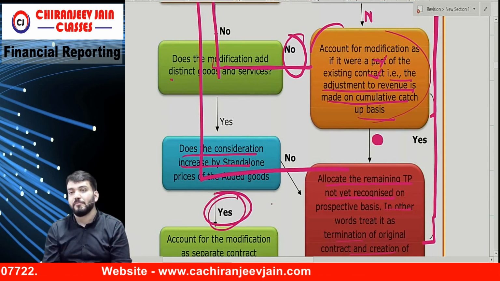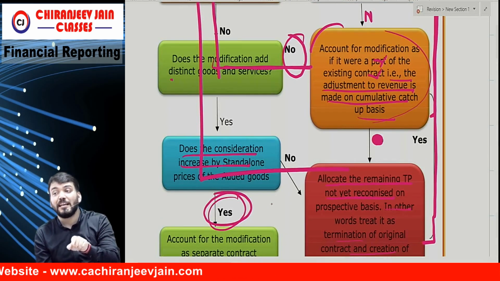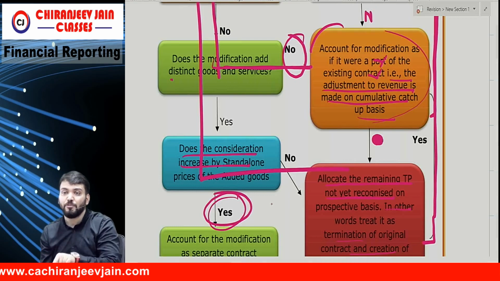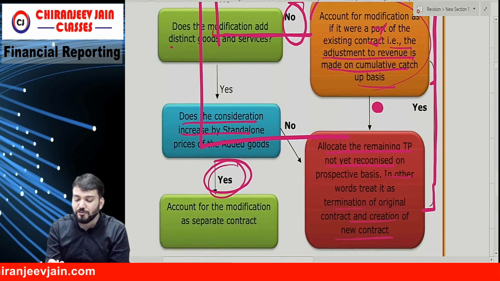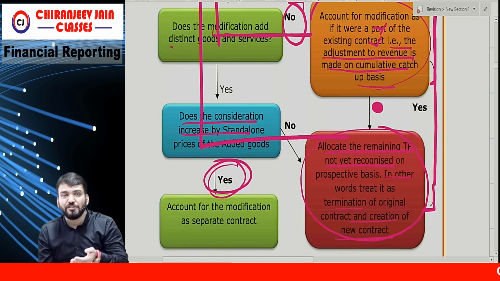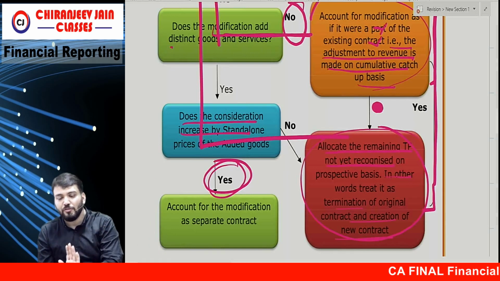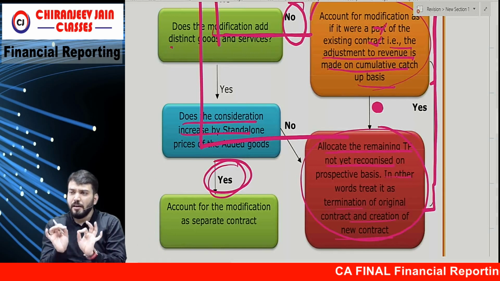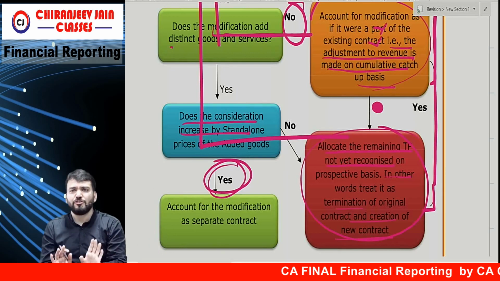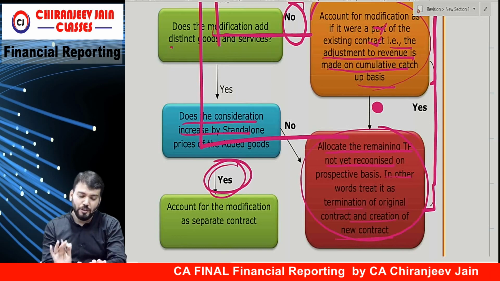No. It means it is not increased by the standalone price of the added goods and services. Then this will be termination of the original contract and creation of a new contract. Correct? If you have understood, and if you do those 6 questions, you will be able to understand what I am saying. Understood? But do it.